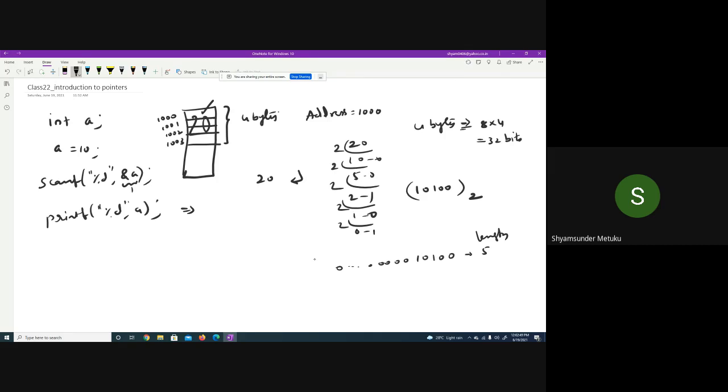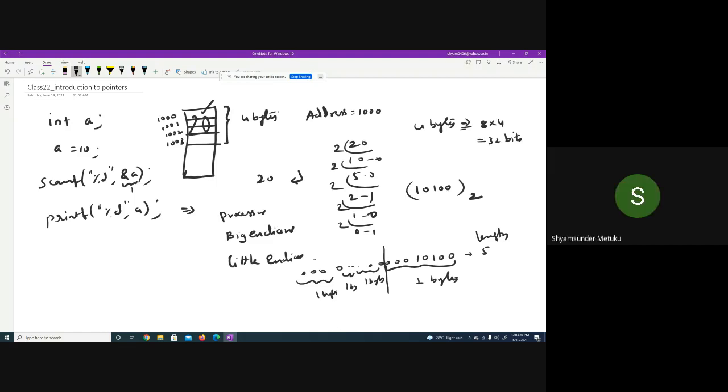Generally there are two kinds of processors available in the market. One processor is called Big Endian. The name is Endian, not Indian, spelled E-N-D. Then Little Endian. There are two things. So out of this, 5, 1, 2, 3, can I consider it as 1 byte? Yes or no? I think the remaining 3 bytes from here onwards are all of zero value. Agreed or not?